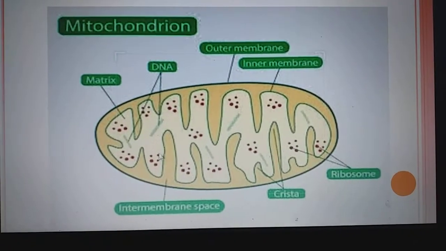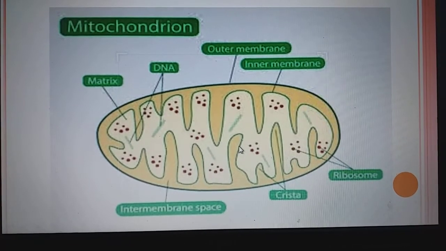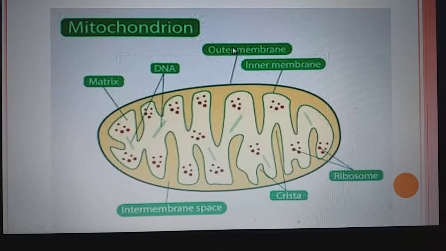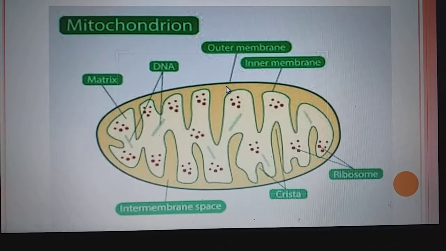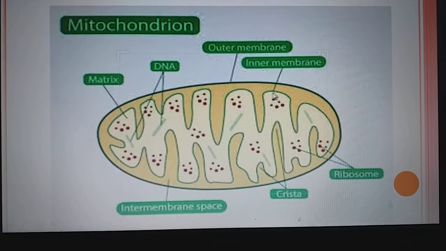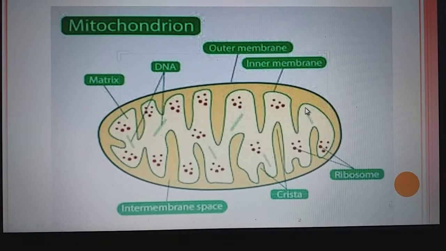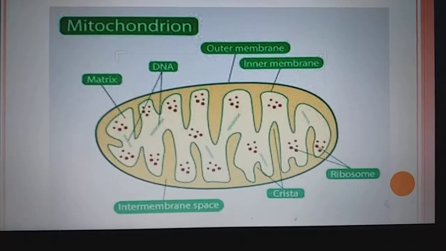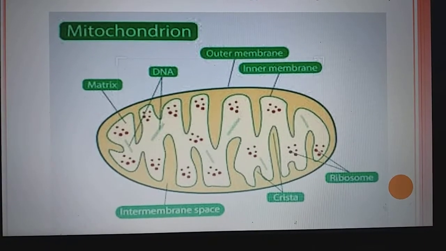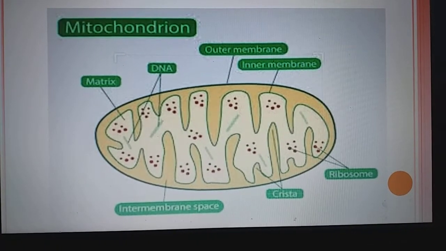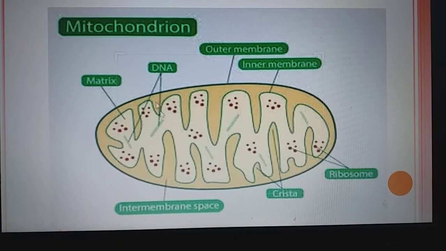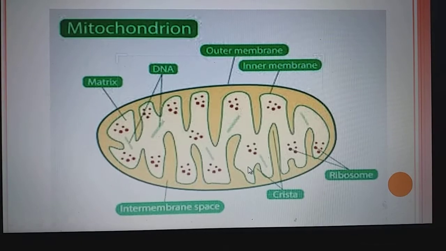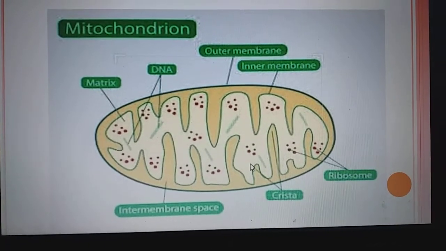Now moving to the structure of this mitochondria. Each mitochondria is bounded by two membranes. See here, these two membranes are there, the outer membrane and the inner membrane. This is the outer membrane and this is the inner membrane which is being folded. The outer membrane is smooth and porous, whereas the inner membrane is folded inward to form cristae. So these folds are known as the cristae. See here, these folds are known as the cristae.